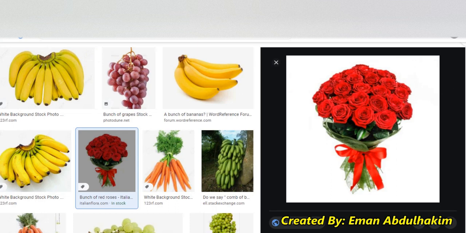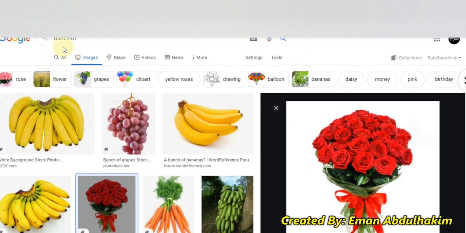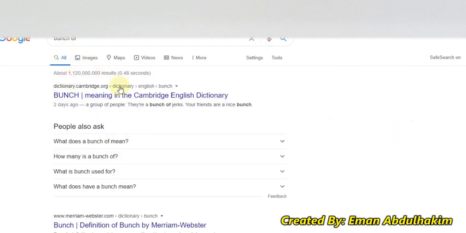Let's see how I can use bunch also. Let's go to the meaning of the word bunch in Cambridge here. Let's see it.